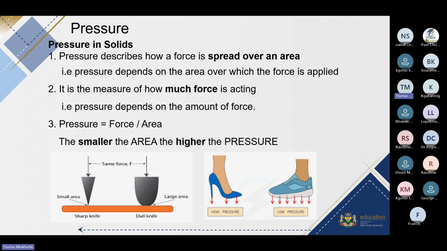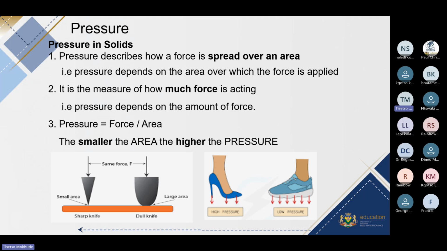Now let's look at pressure. Let us look at the two scenarios here. There's a diagram on the left. It illustrates a sharp knife and a very blunt knife, or a dull knife. Both knives are in contact with the surface here.